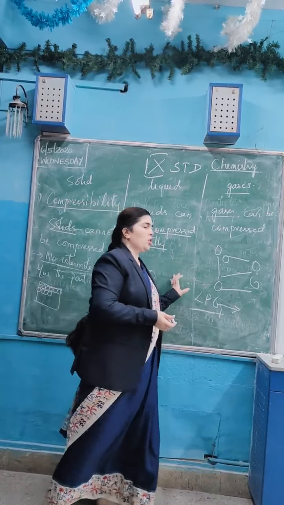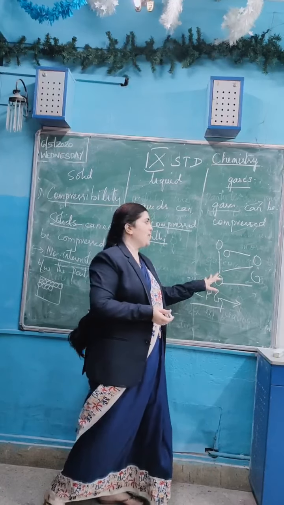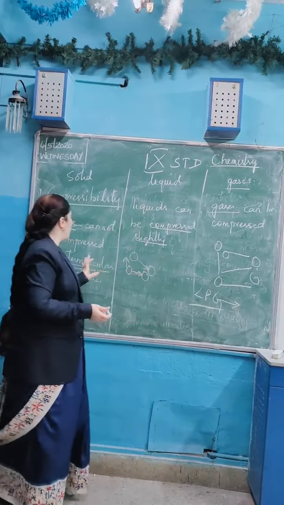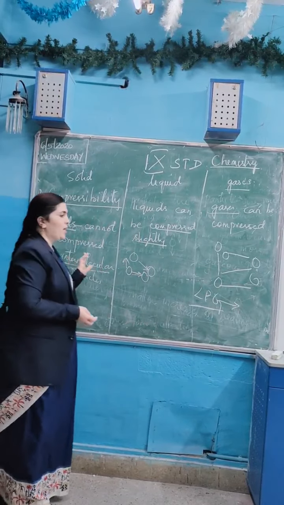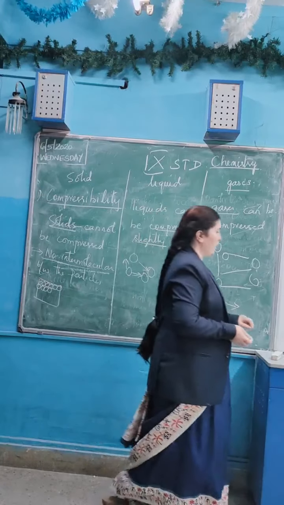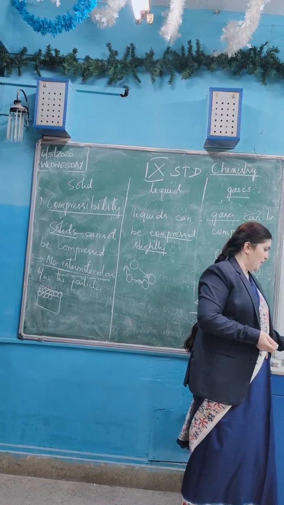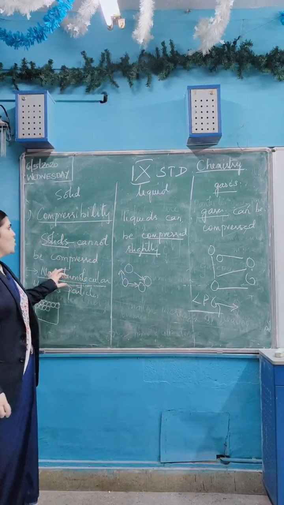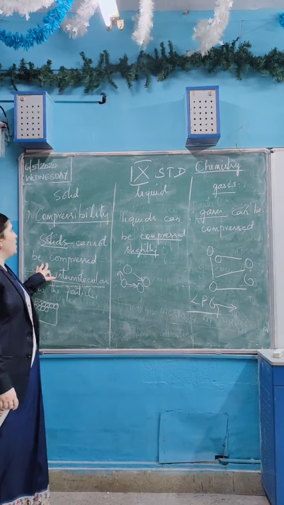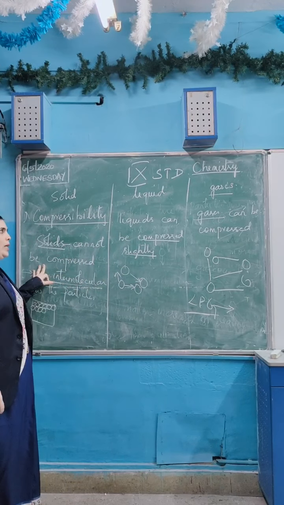On applying pressure, gases can be compressed more. Mostly gases can be compressed more than liquids, and solids cannot be compressed to that much. So that was about the third property of the particle nature of solids, liquids and gases, compressibility.